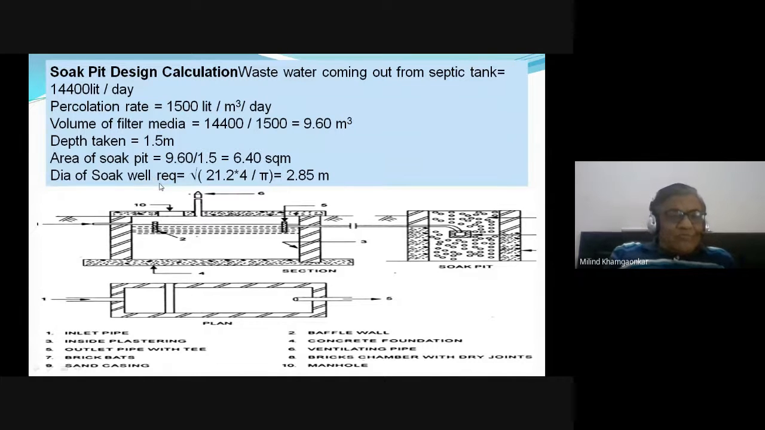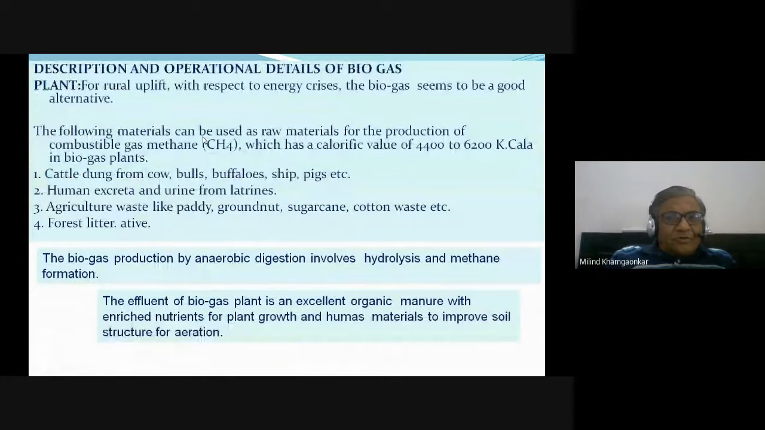डायमीटर ऑफ द सोक वेल, बिकॉज एरिया इज इक्वल टू pi D square by 4. D is the diameter of the well. Depth we have decided earlier 1.5 meter. So therefore that area into 4 divided by pi और उसका square root will give you the diameter of the soak well or soak pit, which is 2.85, है ना. ये 2.9 भी रख सकते हैं आप. So these are the dimensions of the soak pit, whose diameter is 2.85 and whose depth is 1.5. So these are the overall details of the septic tank.